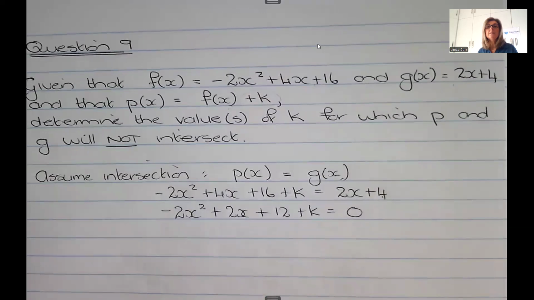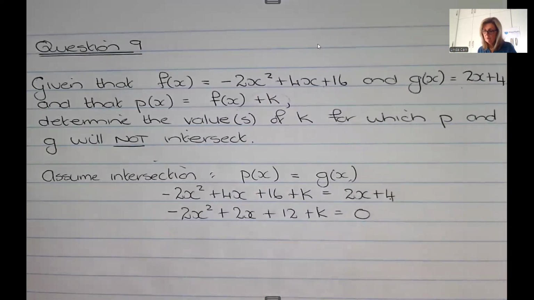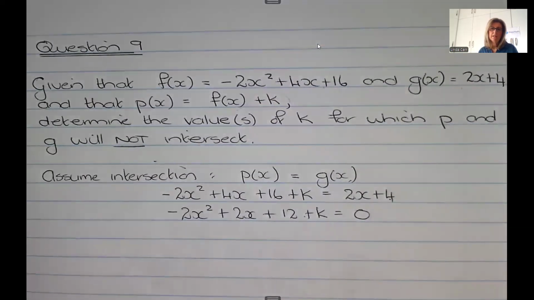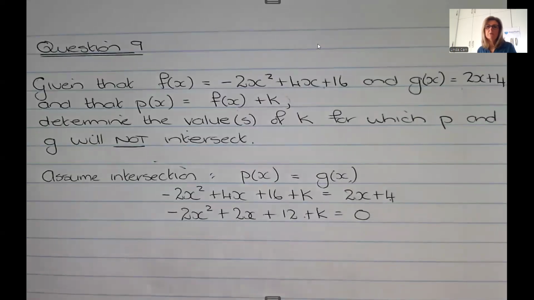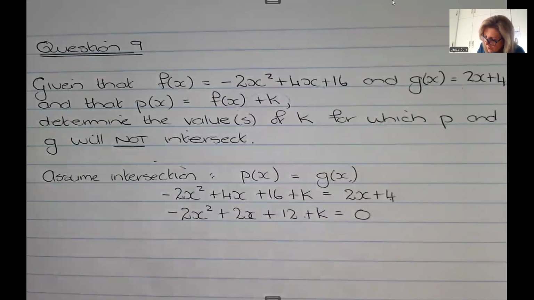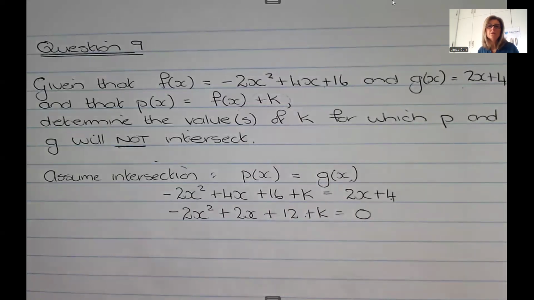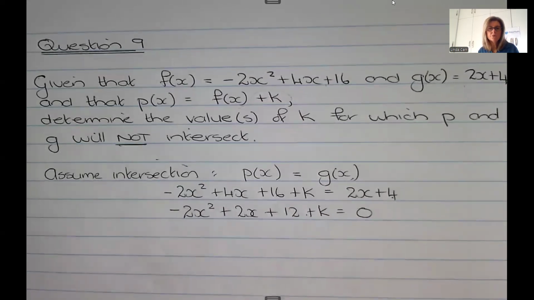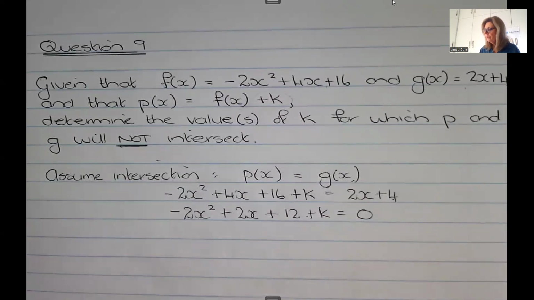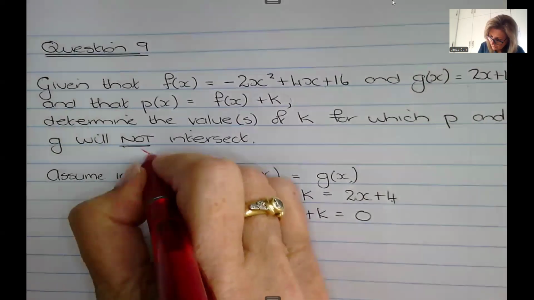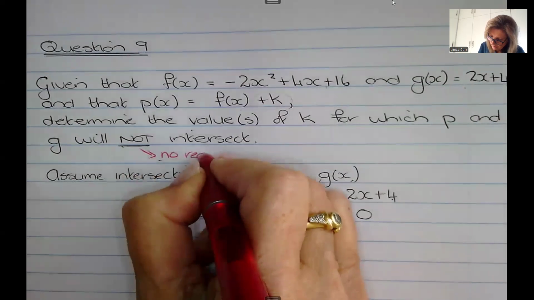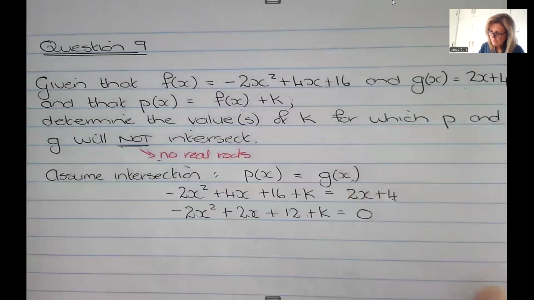Okay? If they intersect twice, I will get two solutions. If they intersect once, I will get one solution. And if they don't intersect at all, then I will get no solutions. And so not intersect means no solutions, and no solutions is no real roots.